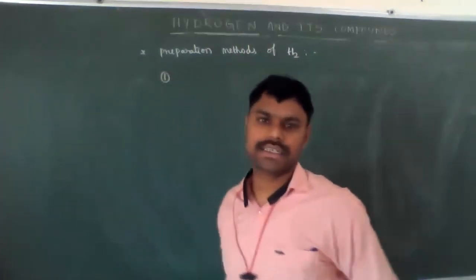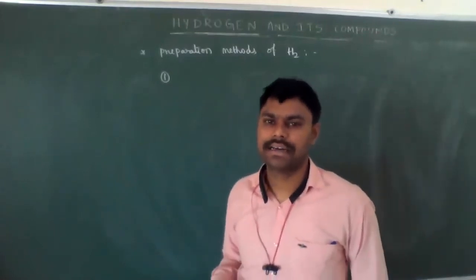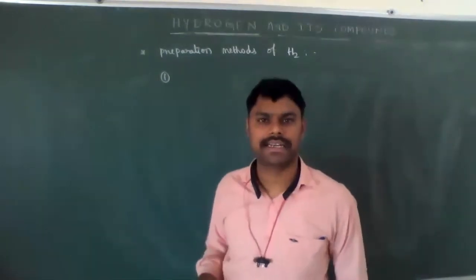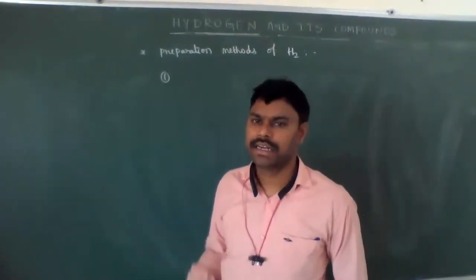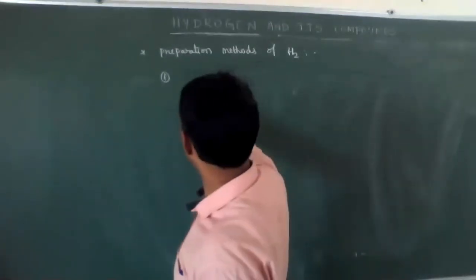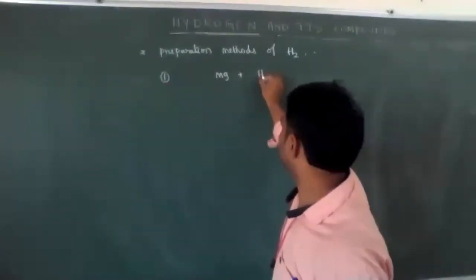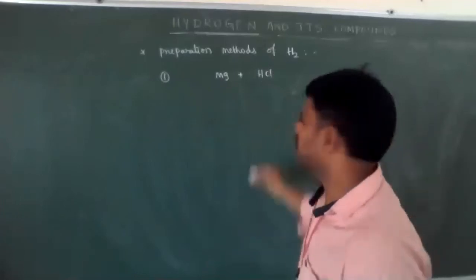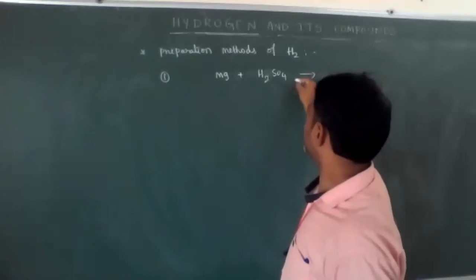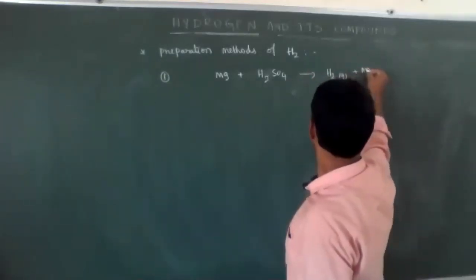In the laboratory method, hydrogen gas we can prepare when metals like first group alkali metals and alkaline earth metals and some of the transition elements are treated with dilute acids. For example, magnesium is treated with dilute acid, HCl or H2SO4, whatever it may be, then we get H2 gas plus magnesium sulfate, MgSO4.